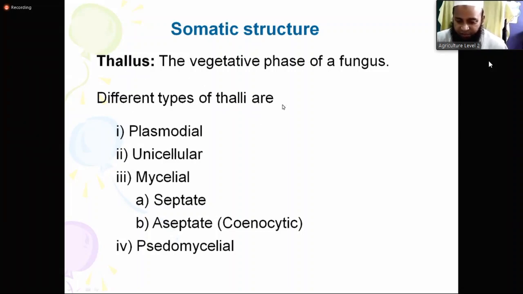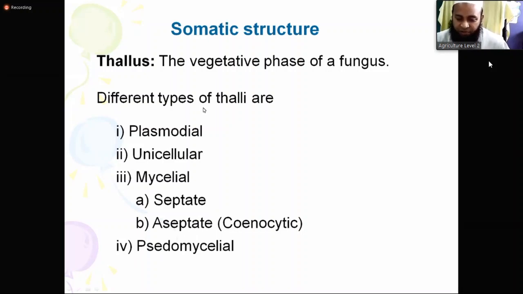So there are different types of thalli. Sometimes I give this in the exam. Number one, plasmodial type of thallus. Unicellular. Mycelial. Mycelial is of two types: septate, aseptate. And the last one is pseudomycelial.